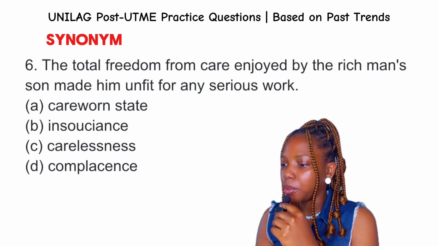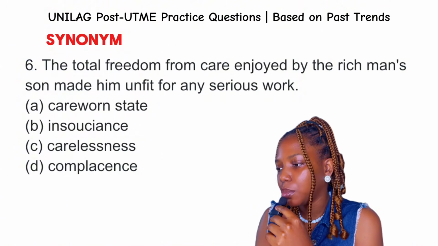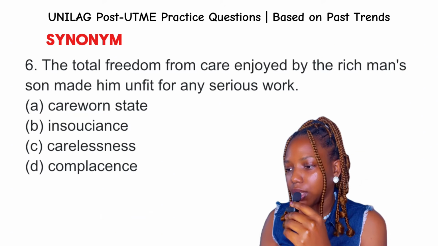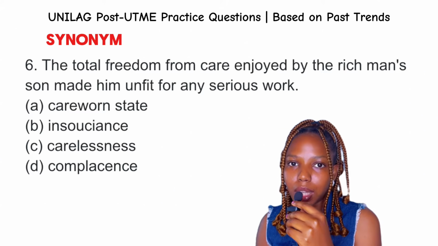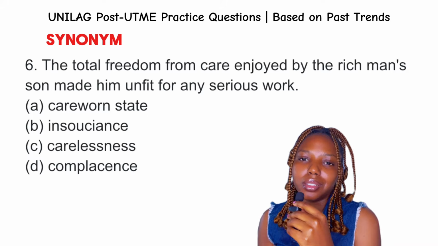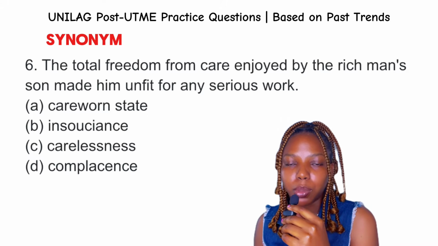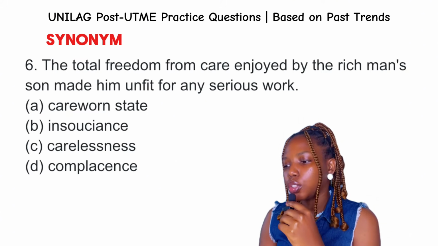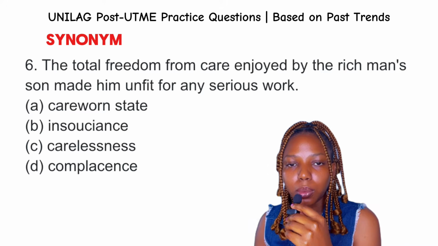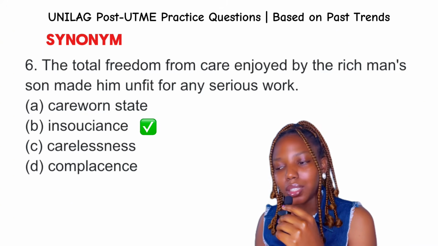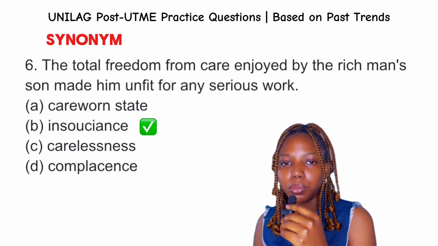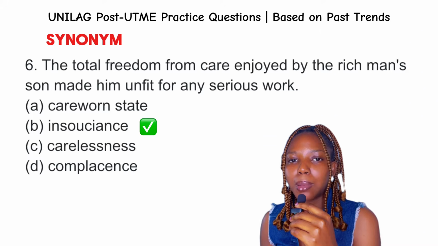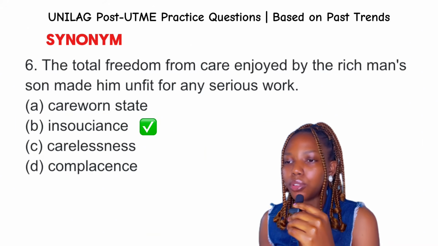6. The total freedom from care enjoyed by the rich man's son made him unfit for any serious work. Okay, so the focused phrase in the sentence is total freedom from care, and it means not having anything to worry about, not troubled, not worried. And we can see the rich man's son as having an unconcerned attitude. So option A, we have careworn state. Careworn state means stressed, tired. Option B means more relaxed because you have nothing to worry about. So it captures a carefree attitude, lack of concern.